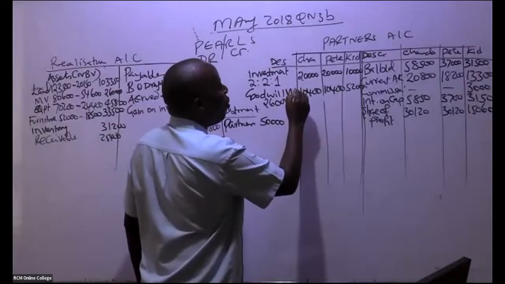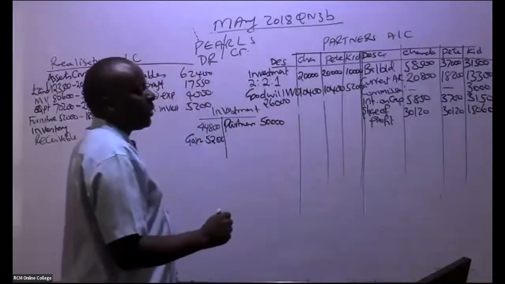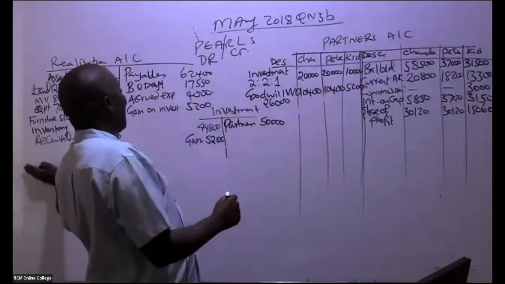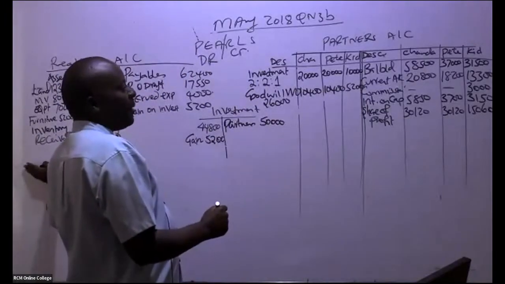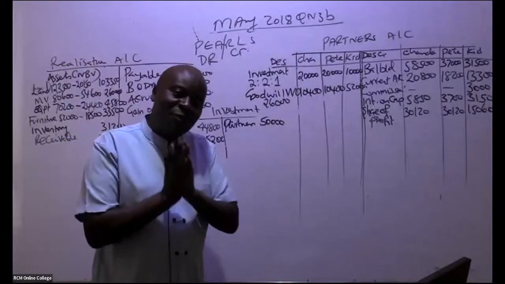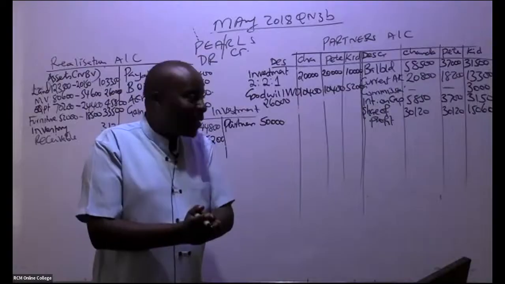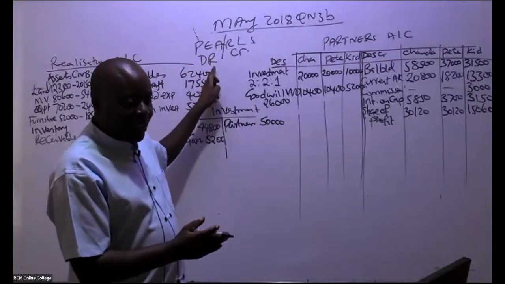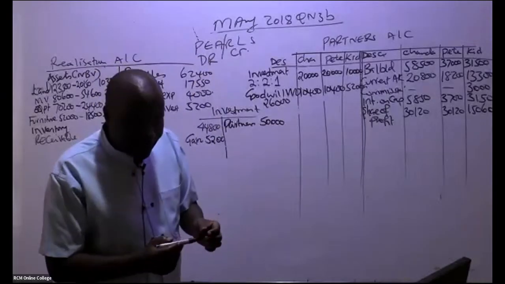Goodwill, WO, goodwill write-off. So remember, if it was being taken over by the new company, it would have come here. But now in this case, this goodwill is being written off. It's an expense for the partners. Expenses, as per the PEARLS rule, shall always be debited.